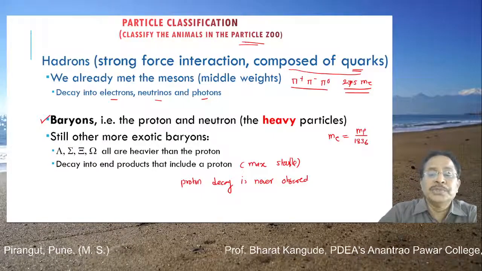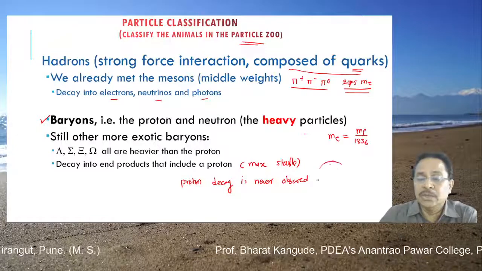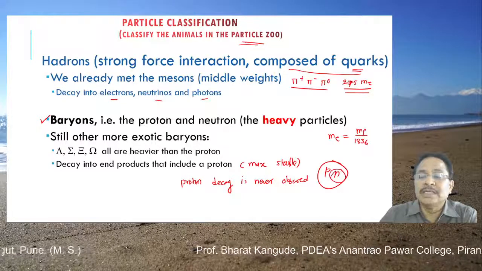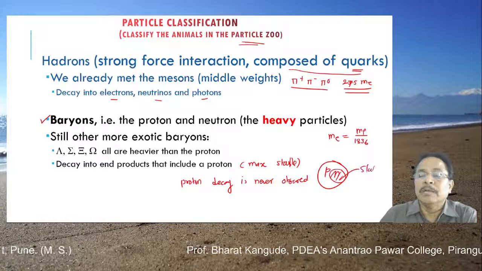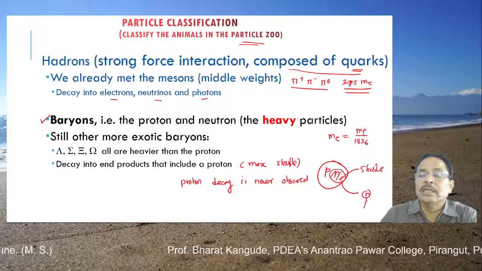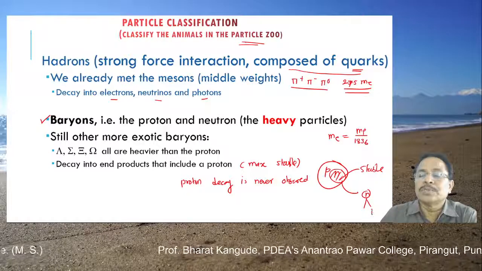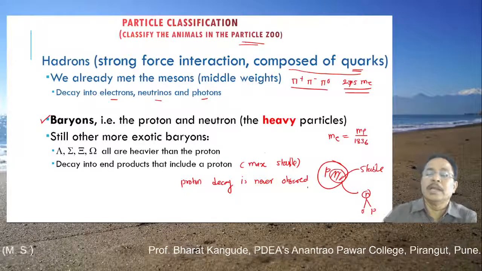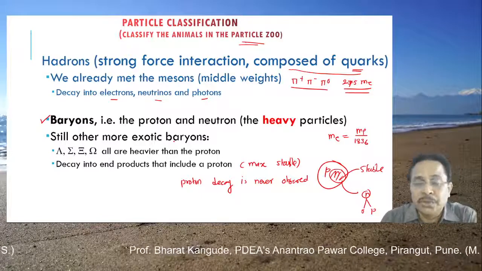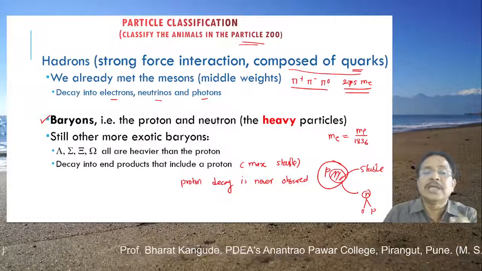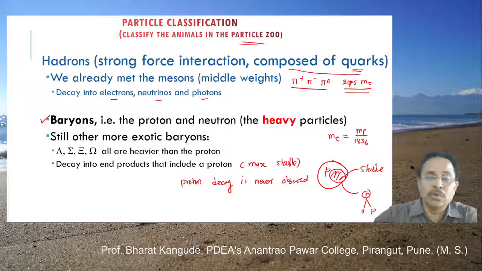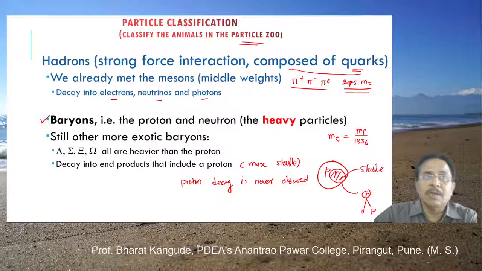Neutron decay is observed. As long as the neutron is inside the nucleus with the proton, it is stable, but whenever it comes out of the nucleus as a separate neutron, it undergoes decay and produces a proton and some other elementary particle. So the neutron is unstable outside of the nucleus, and stable inside the nucleus; that is to be understood. So this group is called the baryon group.